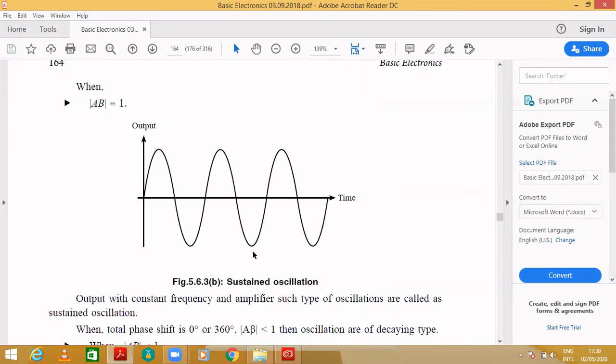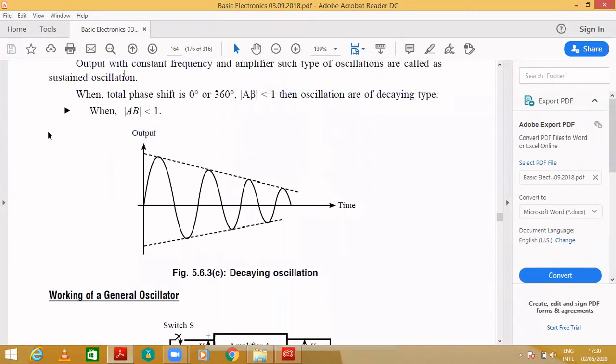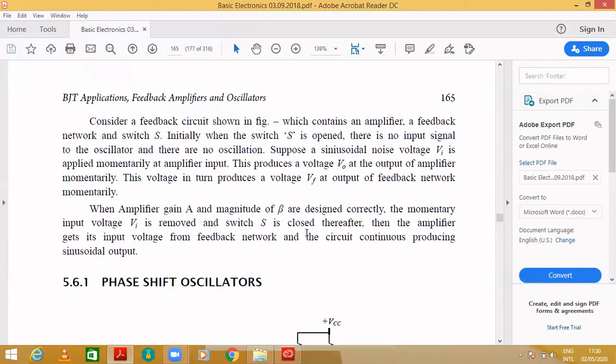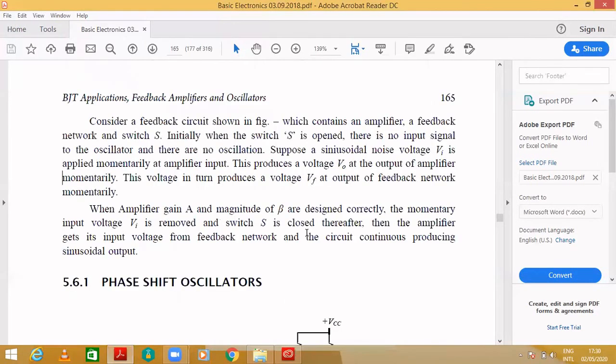Next, it satisfies the first statement, that is 360 degree, but for the second statement A beta is less than 1, so the oscillation goes on decreasing, it is decaying. This is the working of the oscillator, which I already explained. So this is about the oscillator.